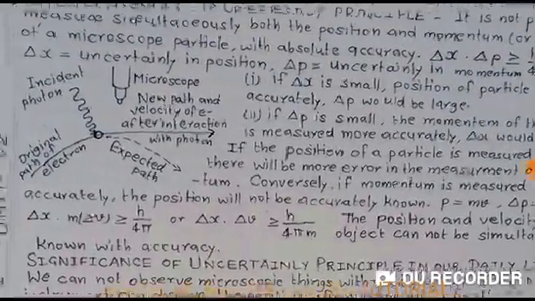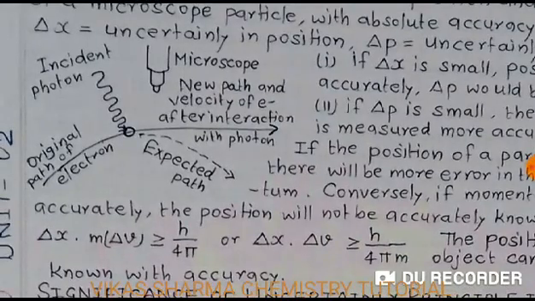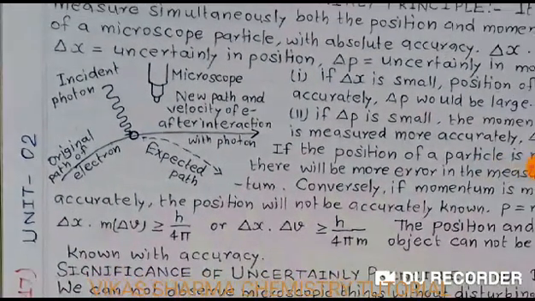So students, on the display you have seen the original path of the electron, the incident photon, the expected path, and the microscope. We observe the position and velocity of an electron, and the new path and velocity of the electron result from its interaction with the photon.